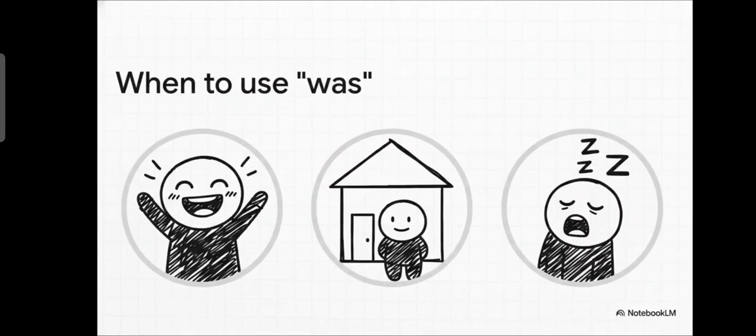So the rule here is nice and specific. You're going to use was with singular subjects: I, he, she, and it. Let's look at the examples. I was happy yesterday. That describes a state of feeling. He was at home. That's a state of location. And she was tired. Well, that's a physical state. It's all about a condition.